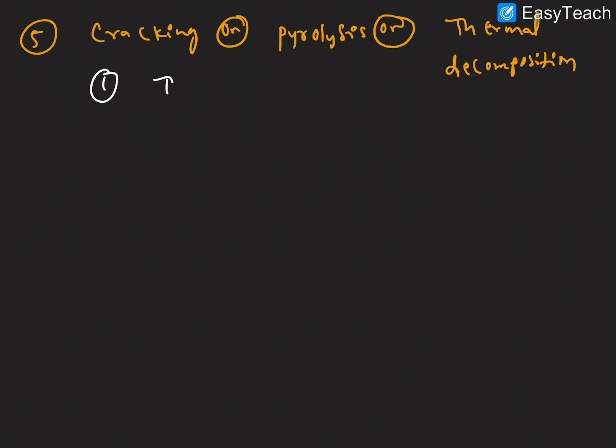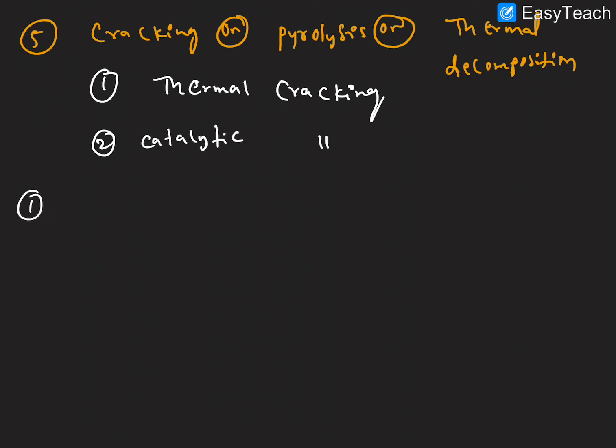It happens in two ways. One is thermal cracking. Another way here, catalytic cracking, right? The first one, let us start with thermal cracking.